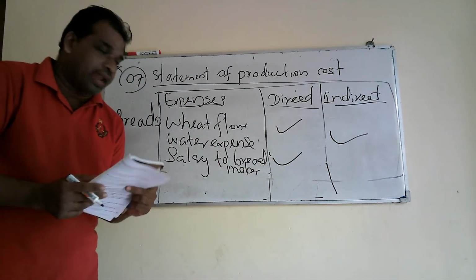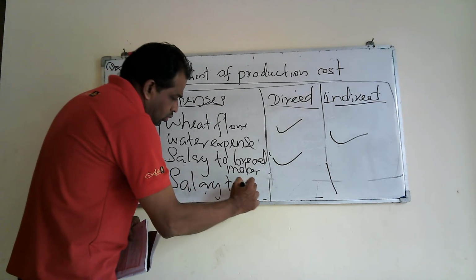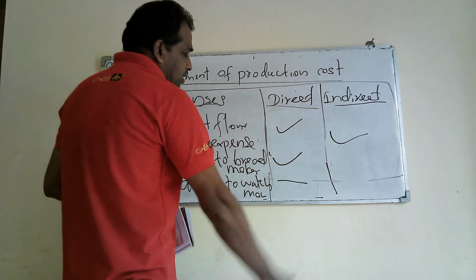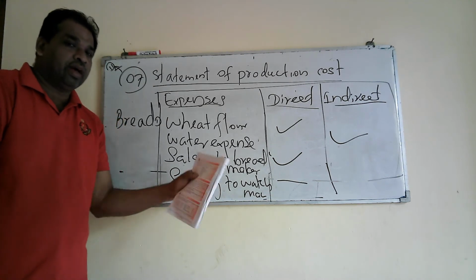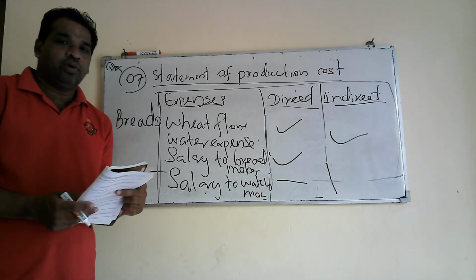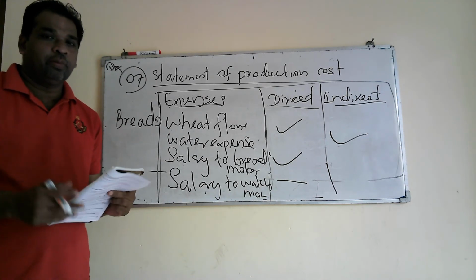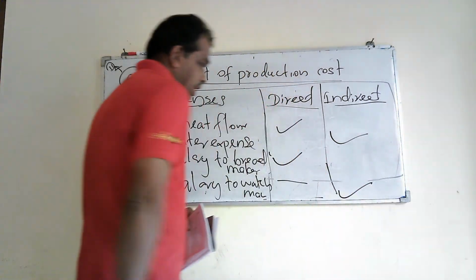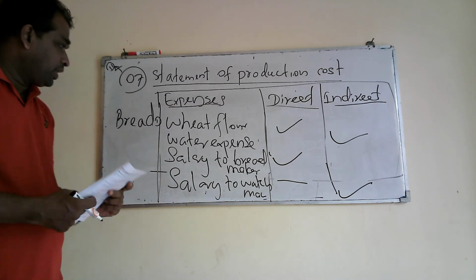Then salary to watchman. The watchman is not involved in the production process in the bakery. He looks after the bakery. So payments made to the watchman will come under indirect labor cost. Here we are given 4 items.